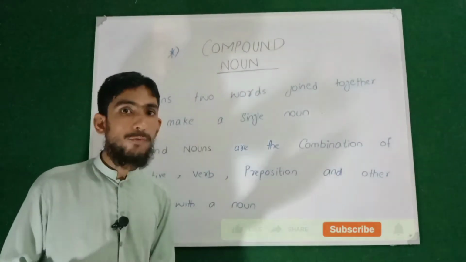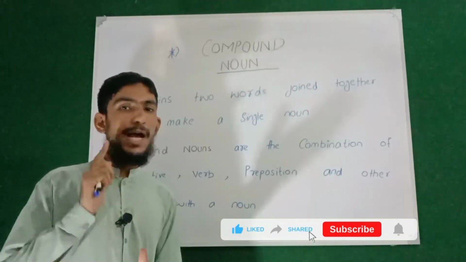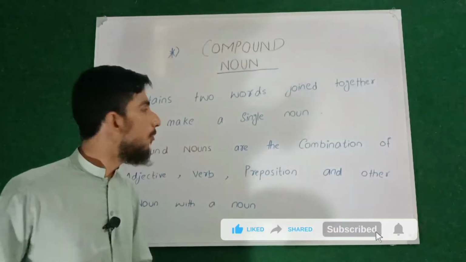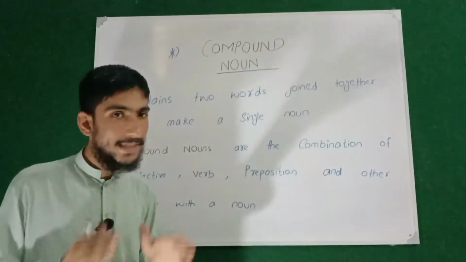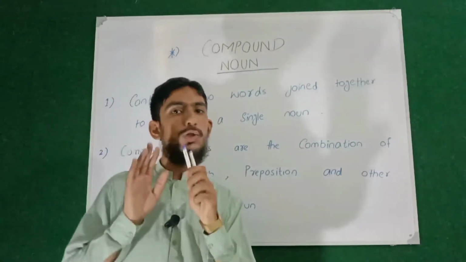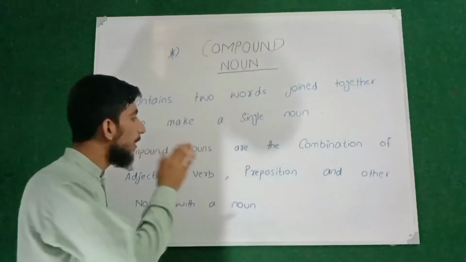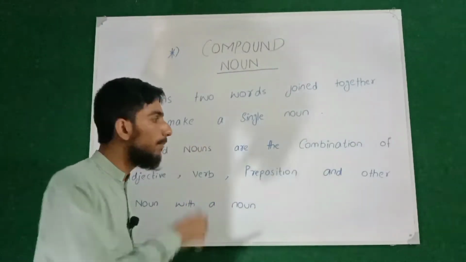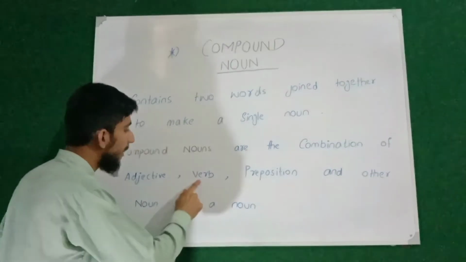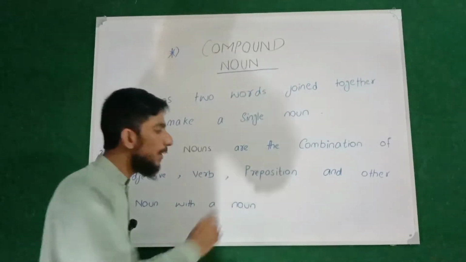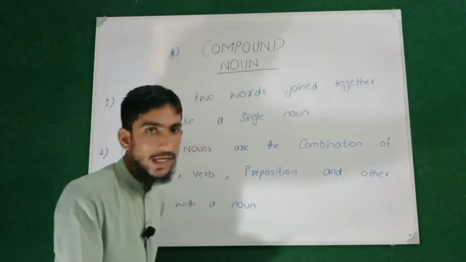So what is compound noun? And I'm pretty sure this will be the first time that anyone will be teaching you compound noun. Now what is compound noun? Compound nouns contain two words joined together to make a single noun. Now what are compound nouns and what are the two words? Compound nouns are basically the combination of adjective with a noun, the combination of verb with a noun, the combination of preposition with a noun, or the combination of one noun with another noun.